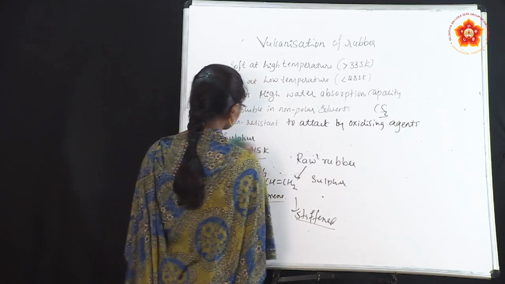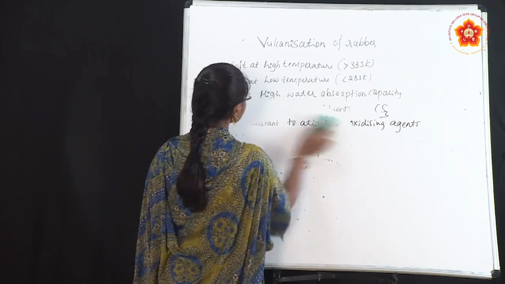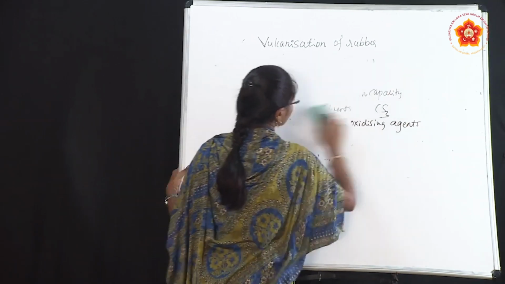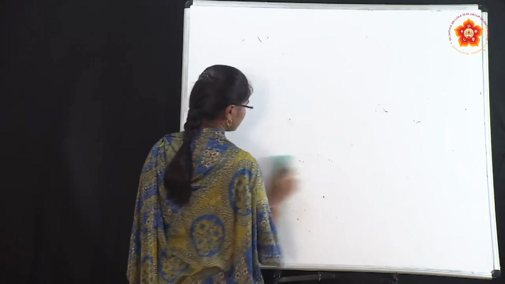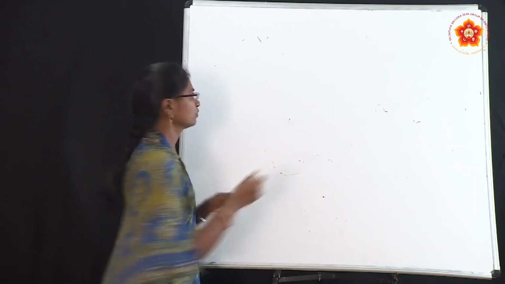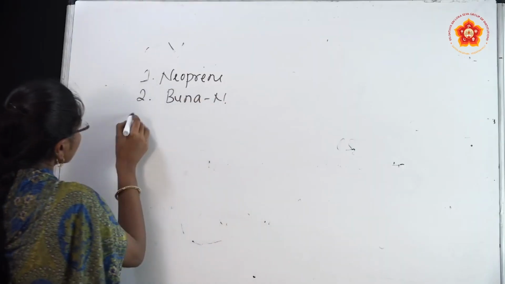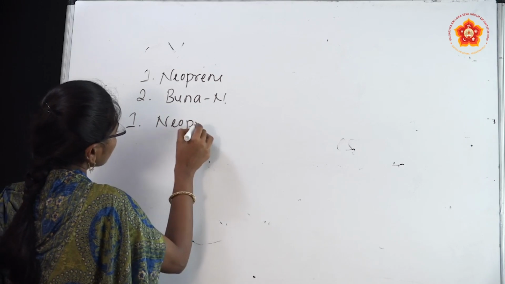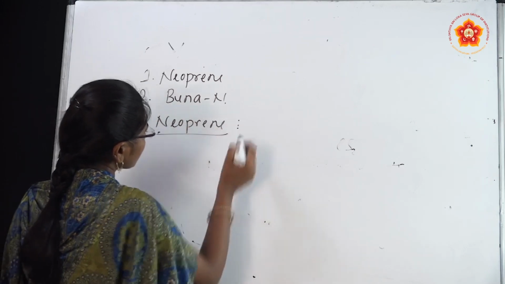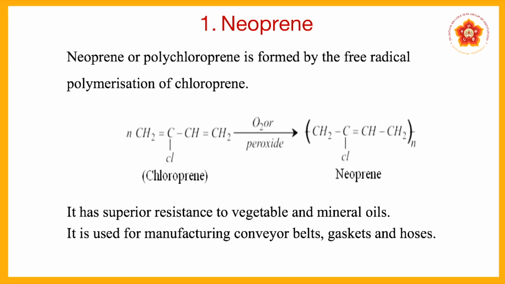The first one is neoprene. There are two synthetic rubbers, one is neoprene, another one is Buna-N. So first one we will discuss is neoprene. So neoprene or polychloroprene is formed by the free radical polymerization of chloroprene.